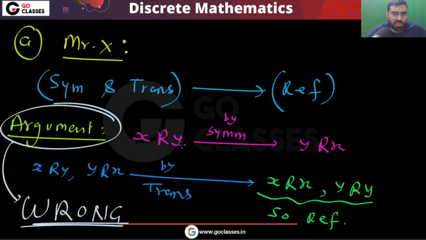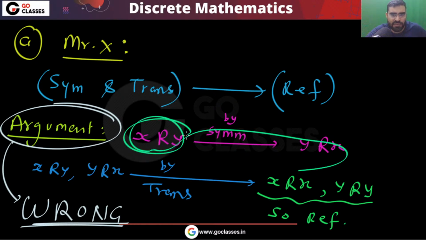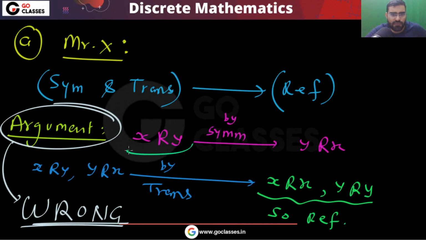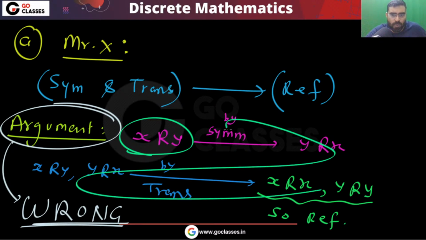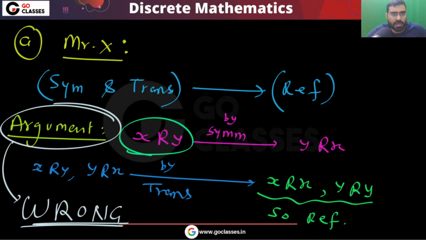See, of course, if you start, then definitely everything is correct. If X is related to Y, then there is no problem. But you may not start.